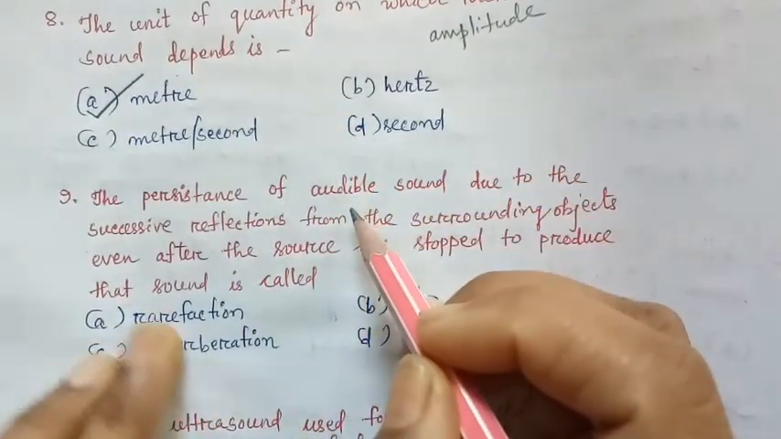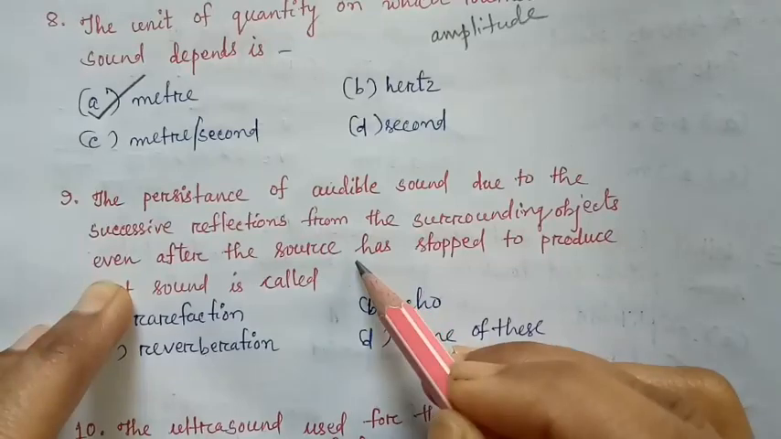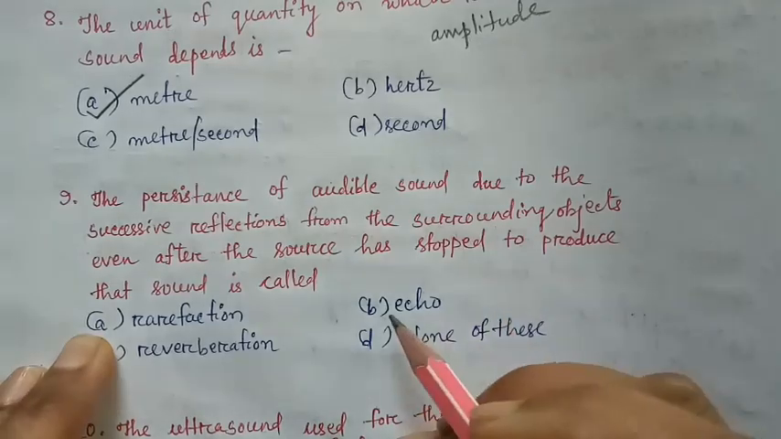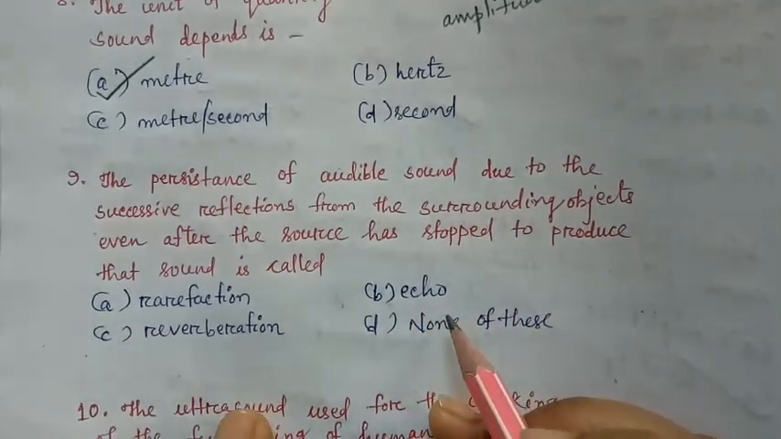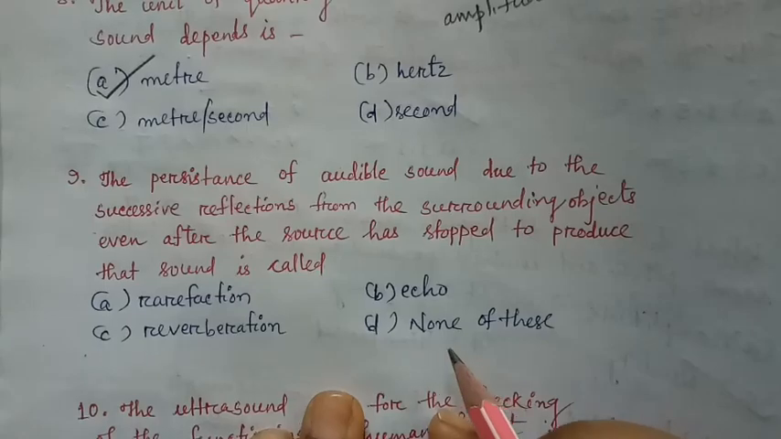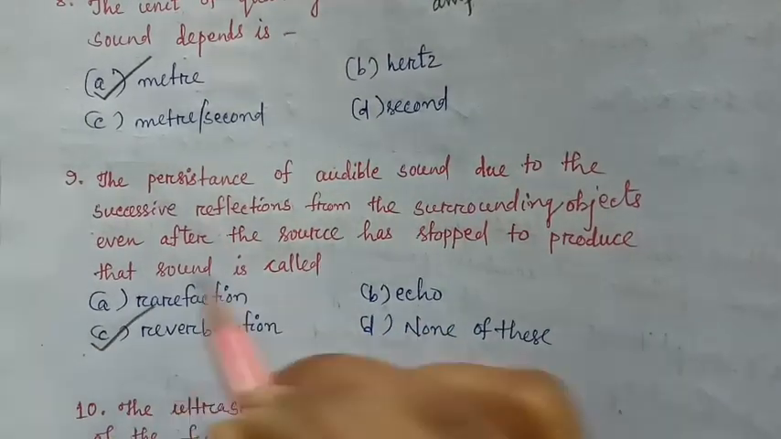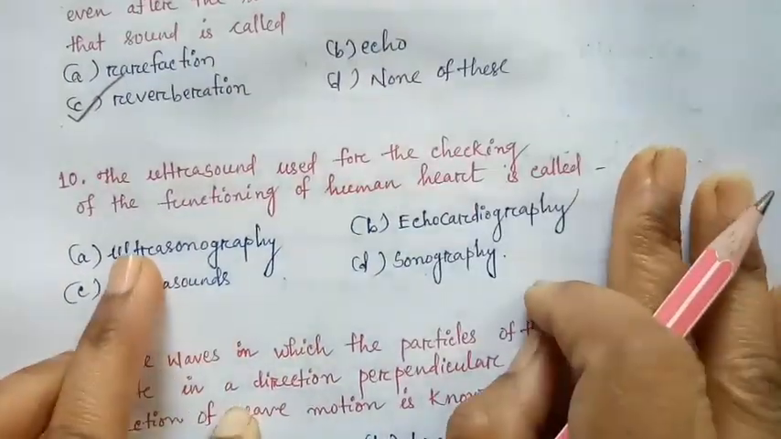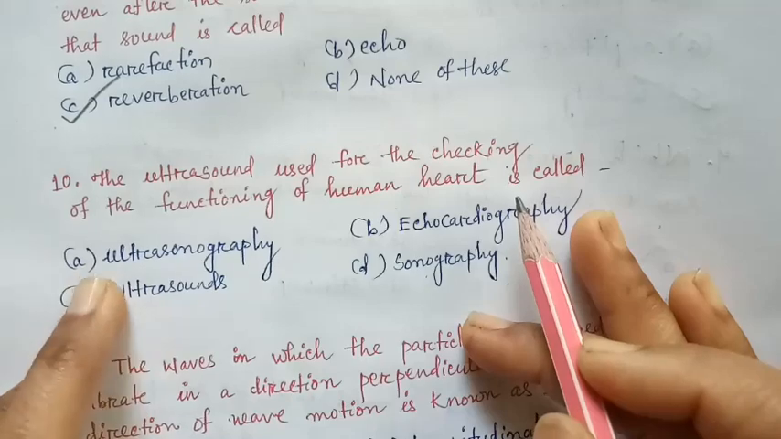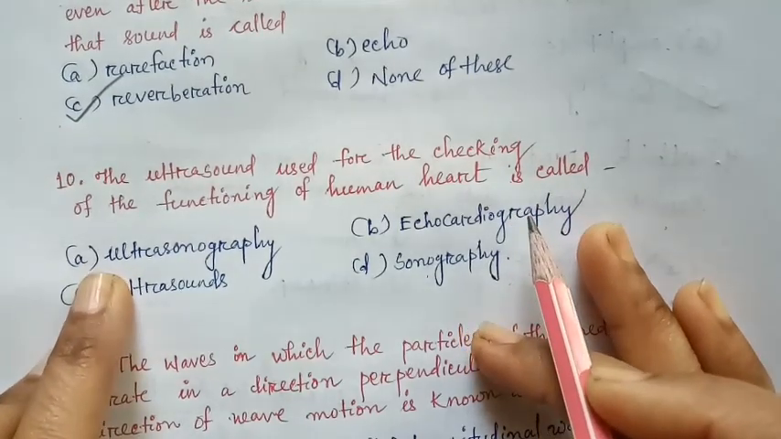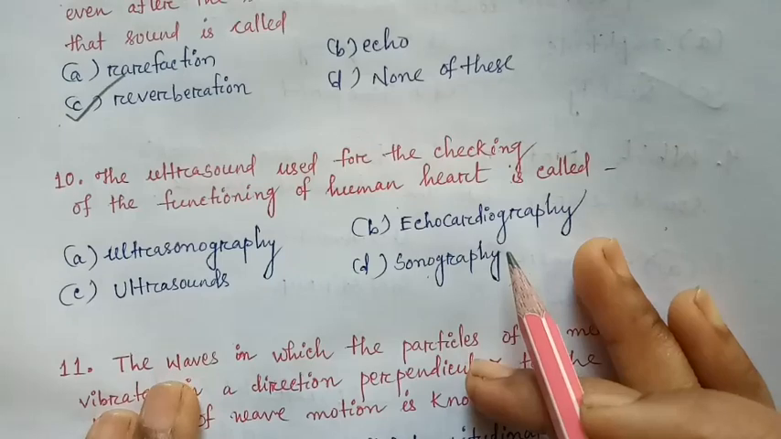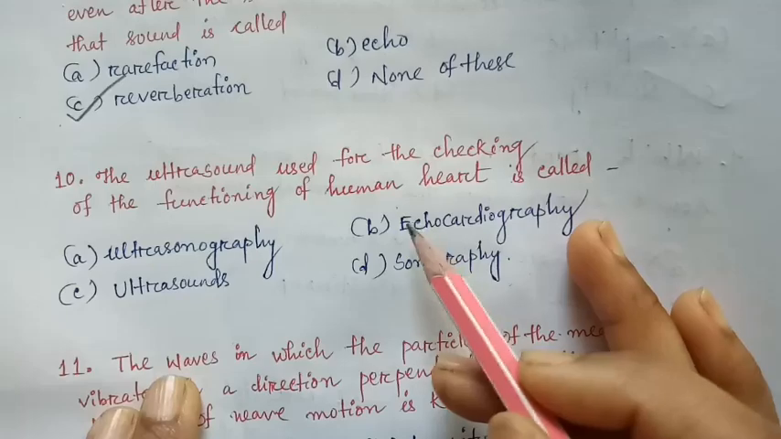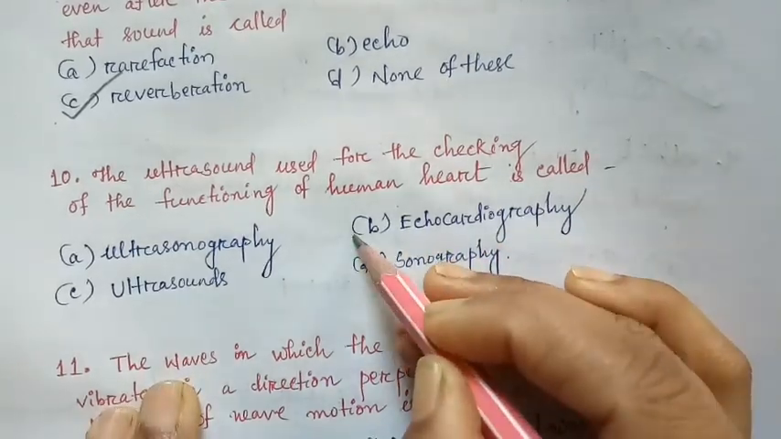Next, the persistence of audible sound due to the successive reflections from the surrounding objects even after the source has stopped to produce that sound is called rarefaction, echo, reverberation, or none of these. It is called reverberation. Option C. Next, the ultrasound used for the checking of the functioning of human heart is called ultrasonography, echocardiography, ultrasound, or sonography. The ultrasound method used for human heart is called echocardiography.